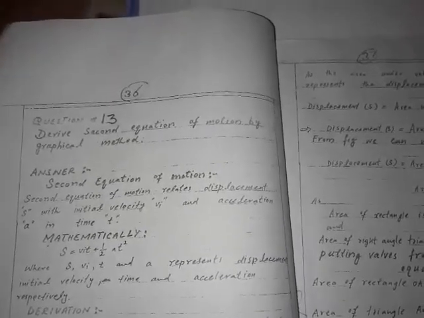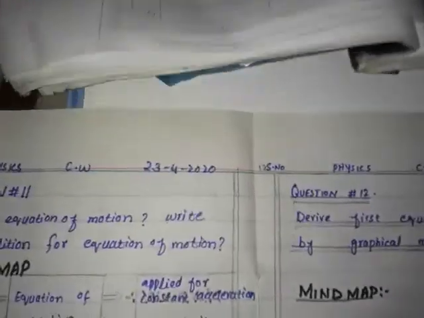Now coming towards the question number 13, that is, write down first main question number 13 in capital letters. Underline it properly. Write down the question.